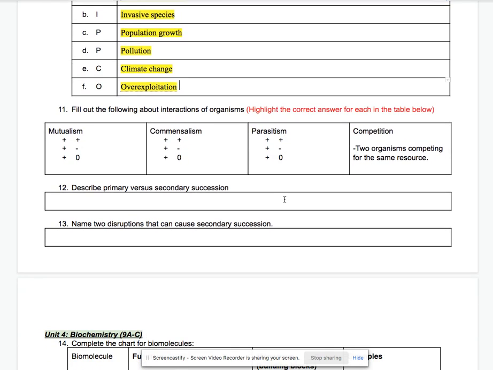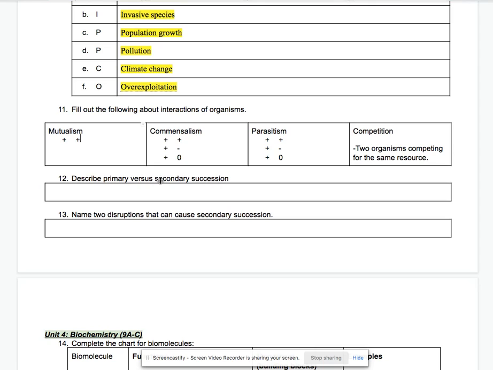Number 11, we're going to fill out about interactions of organisms. I'm not going to highlight, I'm just going to delete the ones that don't belong. So mutualism is when both organisms benefit. They're helping each other out. So those are going to be our two positives. Again, they're helping each other out. Both are benefiting in some way.